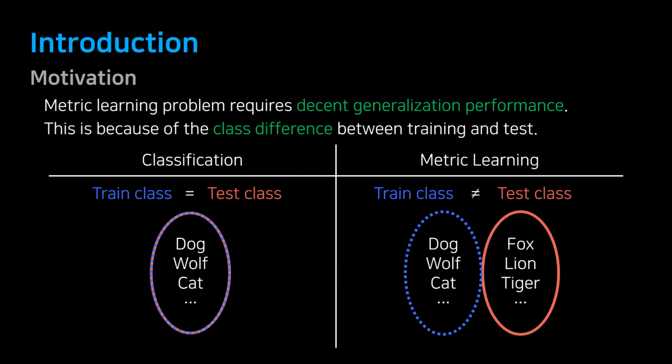Metric learning problem requires decent generalization performance because there is class difference between training and test dataset. So our method tries to improve generalization performance in metric learning by using memory-based virtual classes.